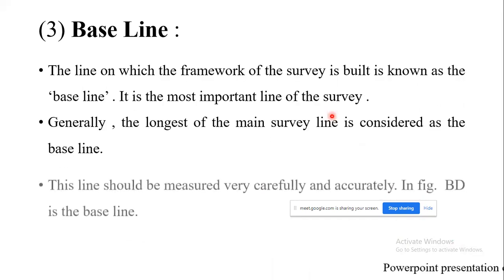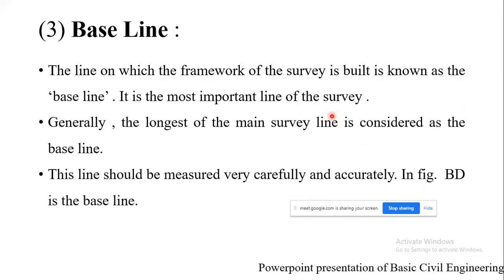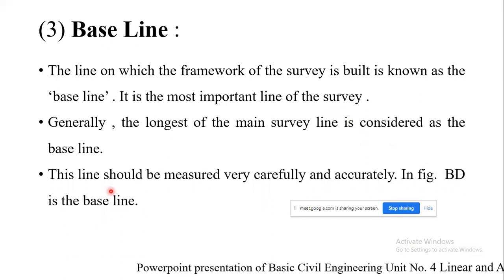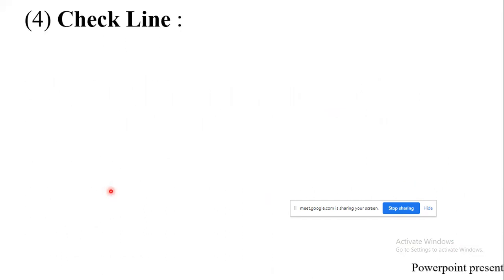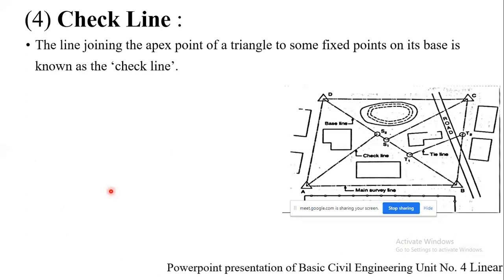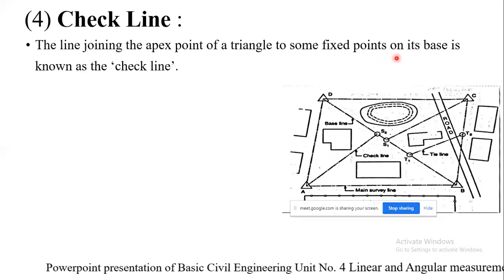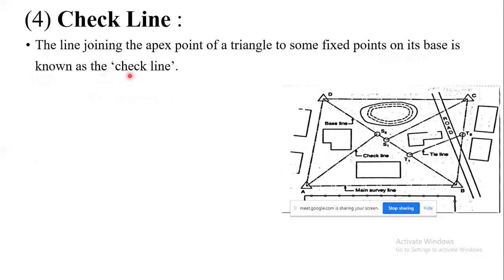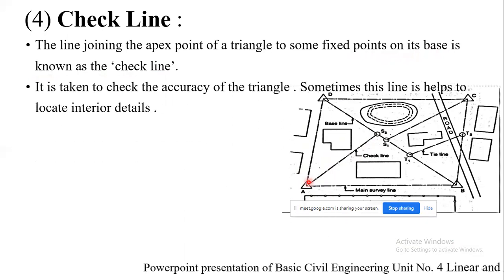This baseline should be measured very carefully and accurately. As shown in the figure, BD is the baseline. Next is the check line. The line joining the apex point of a triangle to some fixed point on its base is known as the check line. Here you can see AS2 is the said check line.